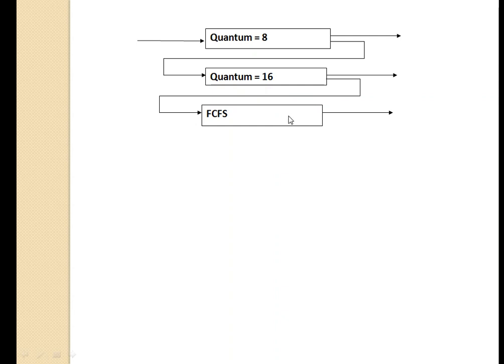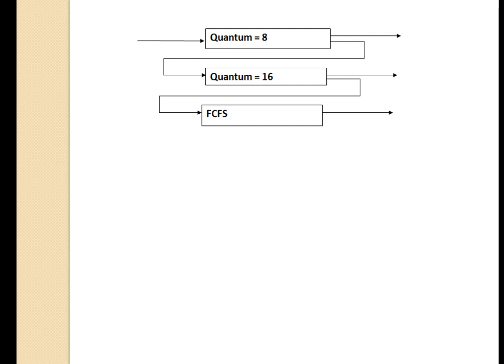The scheduler first executes all processes in Q0. Only when Q0 is empty will it execute processes in Q1. Similarly, processes in Q2 will only be executed if the above two queues, Q0 and Q1, are empty.